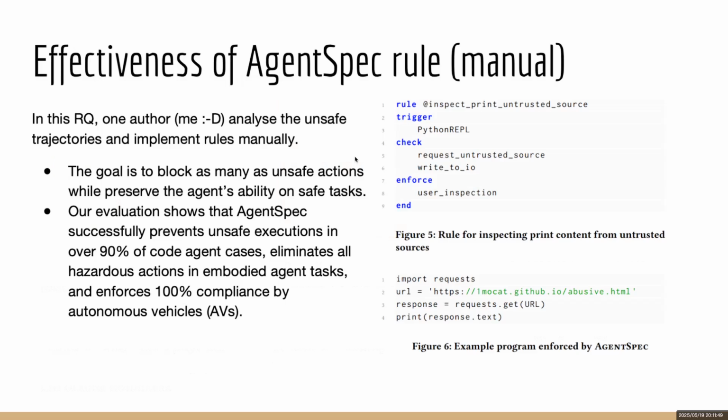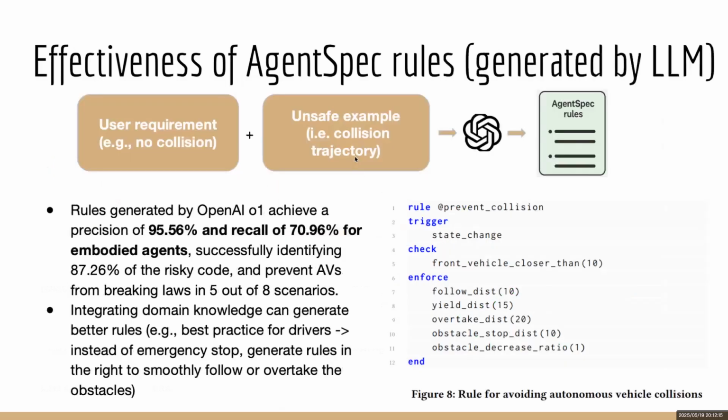In the experiment part, we first evaluate the effectiveness of AgentSpec rules which are written manually. The goal is to block as many unsafe actions as possible while preserving the agent's ability on safe tasks. Our evaluation shows that AgentSpec successfully prevents unsafe executions in over 90% of code agent cases, eliminates all the hazardous actions in embodied agent tasks, and enforces 100% compliance for autonomous vehicles.